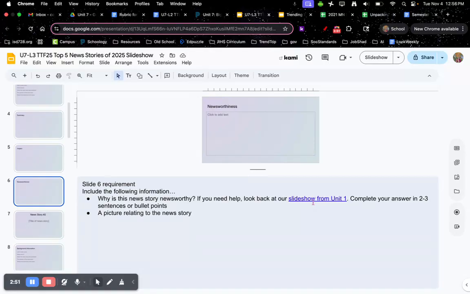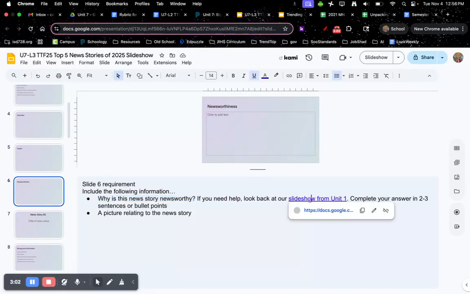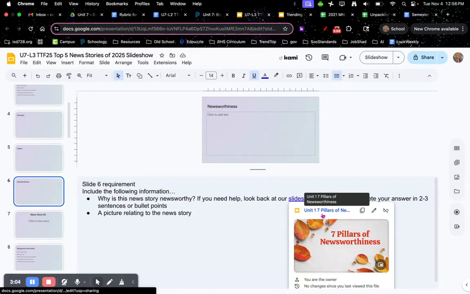Now, when I taught this last year, this is where most students lost points. I am asking you, why is this news story newsworthy? You need to go back and look at the slideshow from Unit 1, the 7 pillars of newsworthiness. You need to choose one of those pillars that fits your news story. A lot of students, and when I mean a lot, I bet over half of the students from last year, did not do that. So I'm warning you now. Make sure you go back to the slideshow and look at the 7 pillars of newsworthiness.